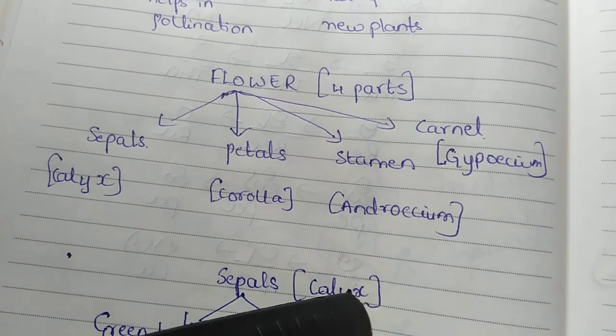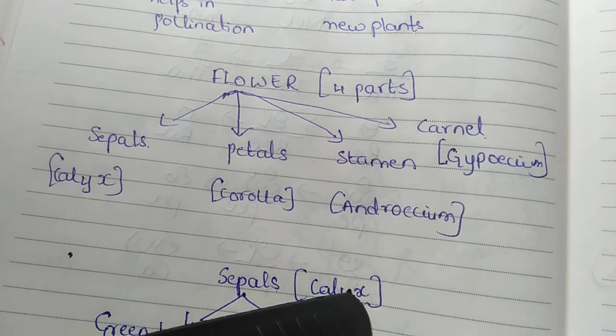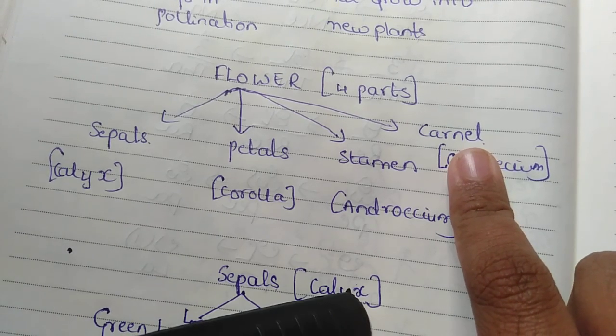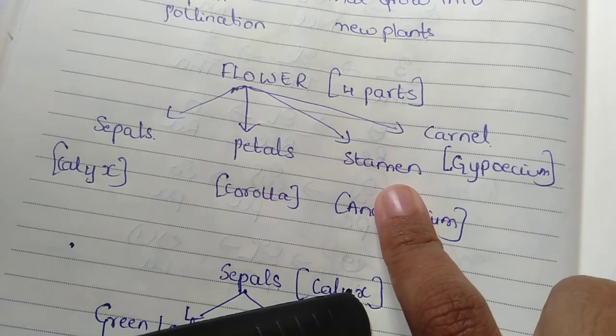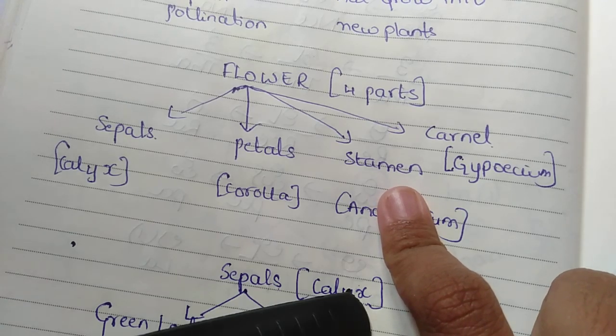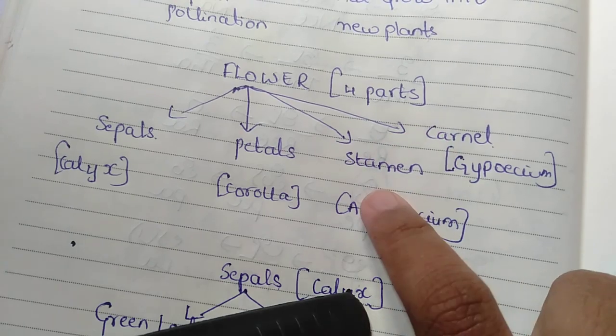In the carpel, that center point, we have three parts. The center point is the stigma, inside the tube is the style, and it ends with the ovary. But the yellow powder is called the anther, and it is connected to a long stick, which we consider the filament.